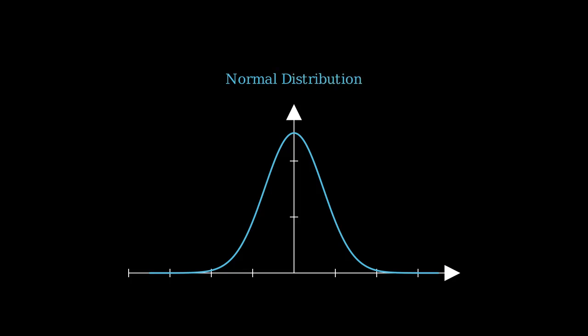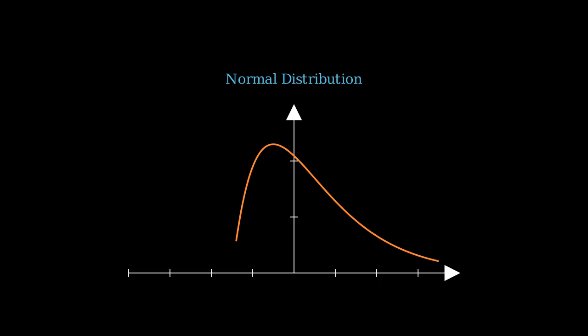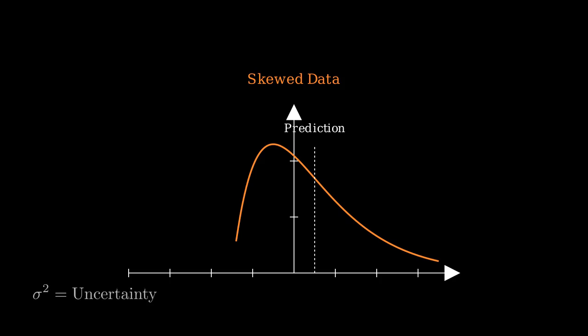A normal distribution, or the bell curve, shows us that most data points cluster around a central value, with fewer extremes at the edges. However, real-world data is often skewed, meaning the tail of the curve stretches further in one direction than the other. For an AI model, understanding the shape of this distribution is the first step in making an accurate prediction, as it defines what normal looks like for a specific dataset. Without these statistical foundations, a machine would have no way to quantify uncertainty or handle the messy randomness of the real world.